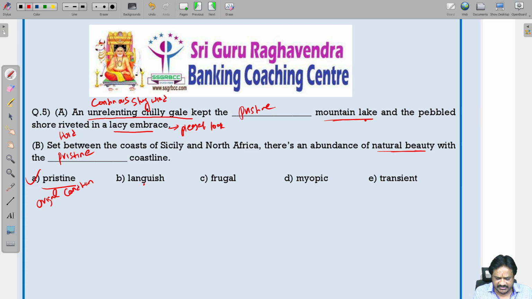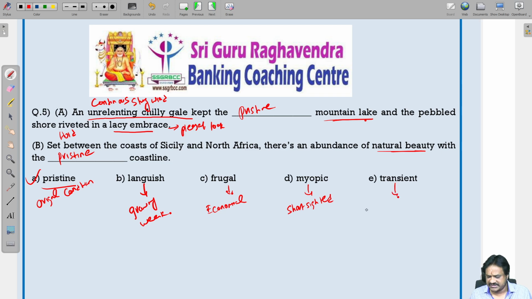Then, what is the meaning of languish? Languish means growing weak. Then we have the word frugal. Frugal means economical. Myopic means short-sighted.